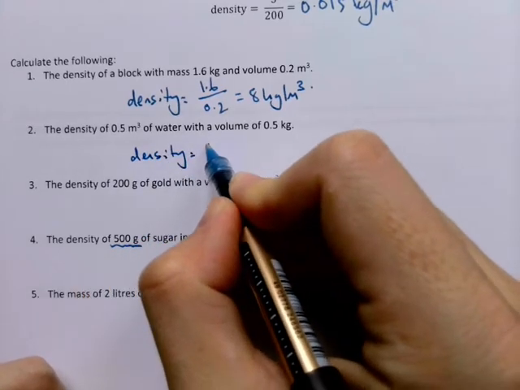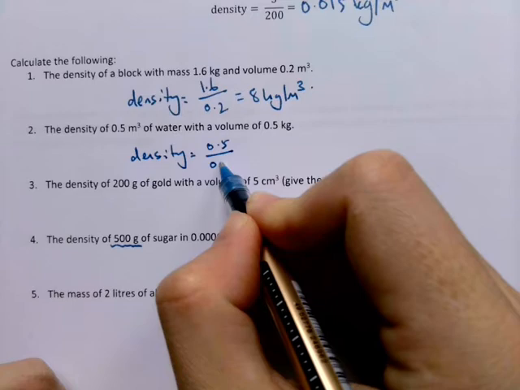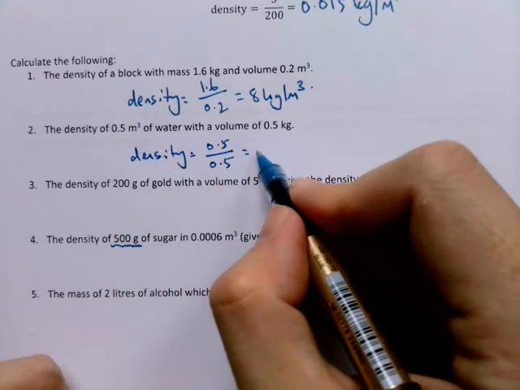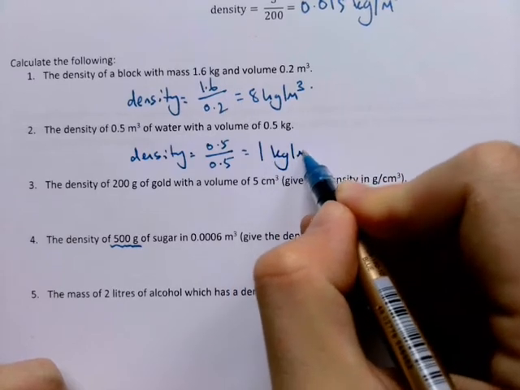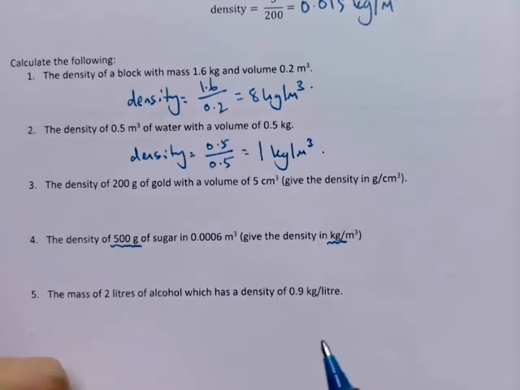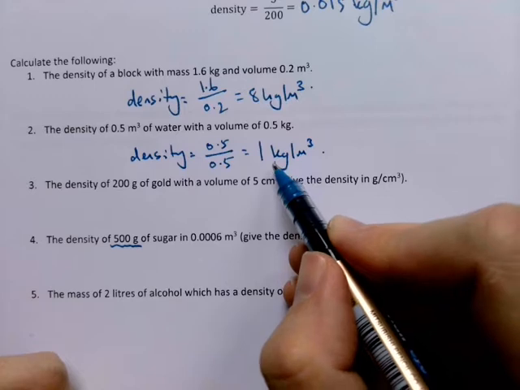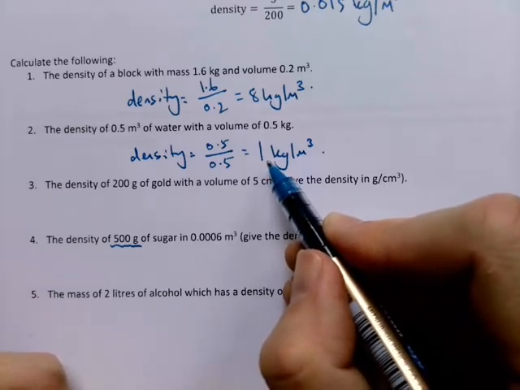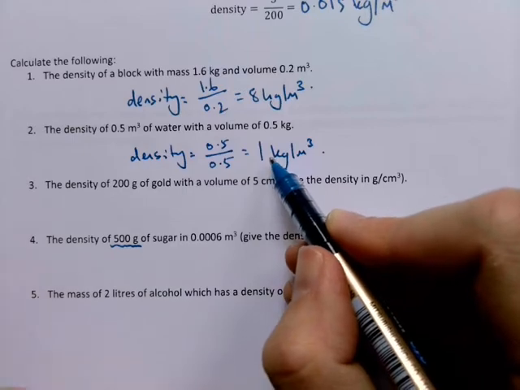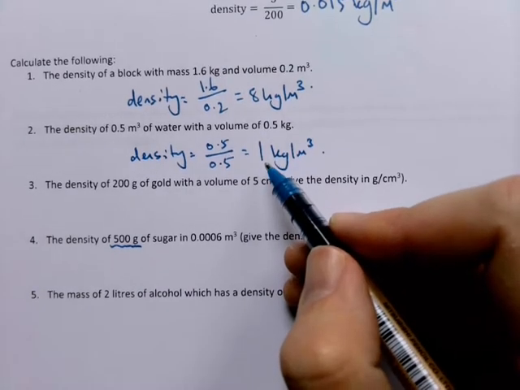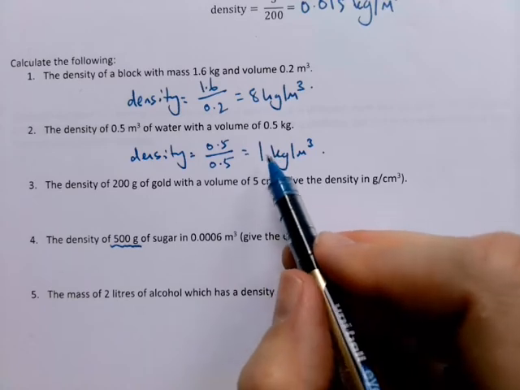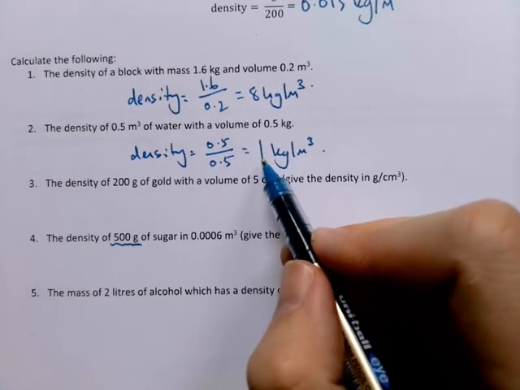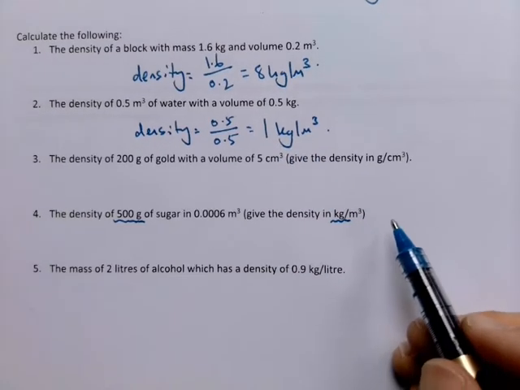Here, next one, working out the density of a liquid. So we've got 0.5 divided by 0.5. It's kilograms divided by meters cubed. It's going to give us 1 kilogram per meter cubed. Okay, and that actually is the density of water. Sorry, I should have said that's not the density of water. The density of water is actually much larger than that, but this is just for the purposes of the calculation.